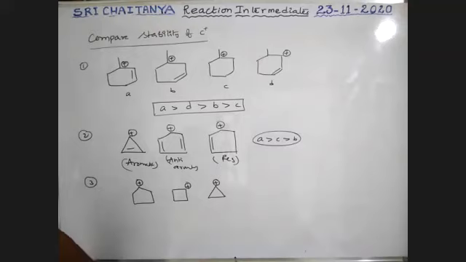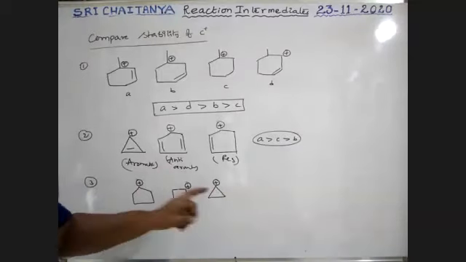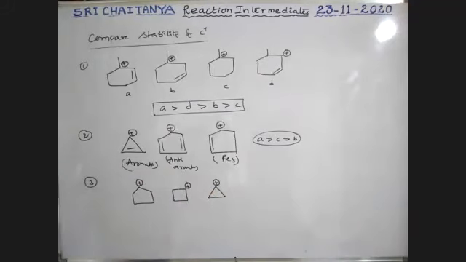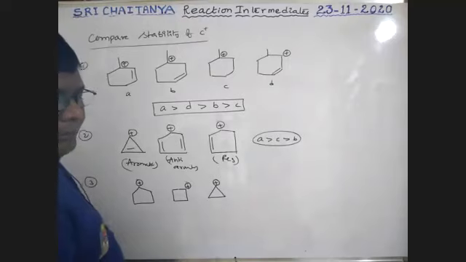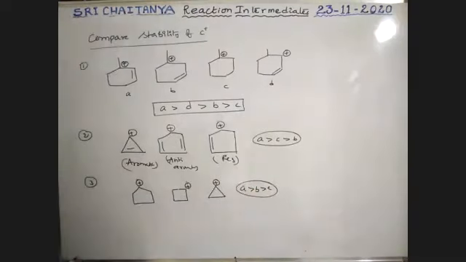Please be conscious. All are secondary, but it is a 5-member ring, 4-member ring, 3-member ring. As ring size decreases, stability also decreases. Boys, it is not cyclopropyl methyl. It is just cyclopropyl cation, cyclobutyl cation. Therefore, here A greater than B greater than C. Okay. Next.